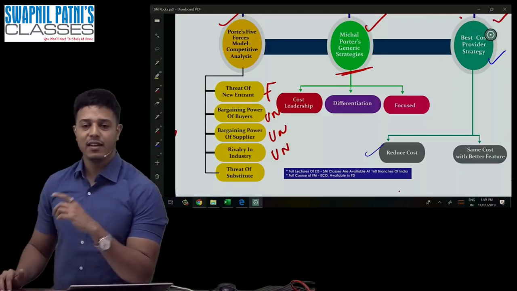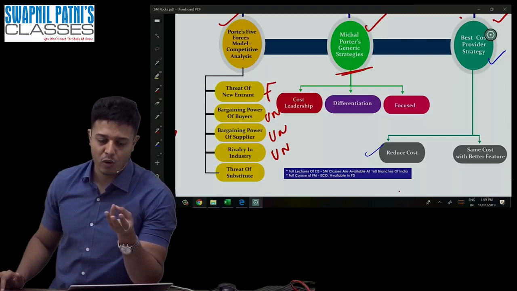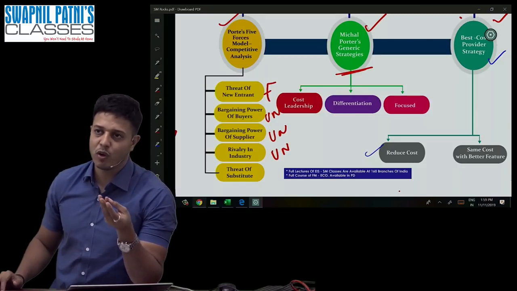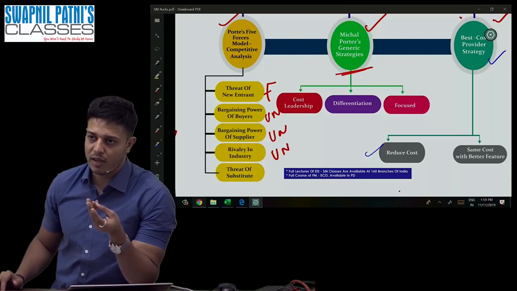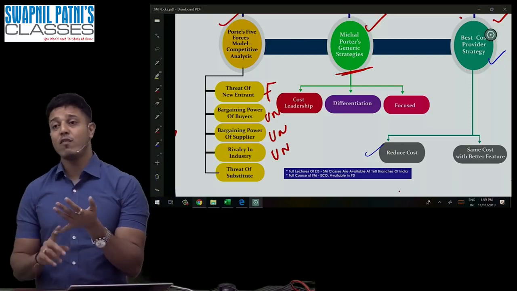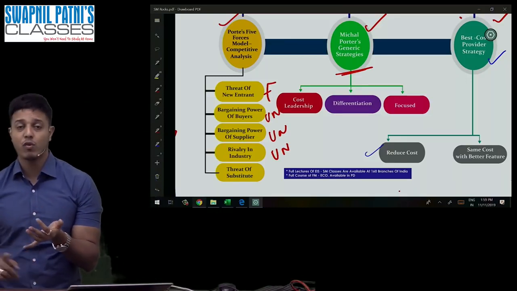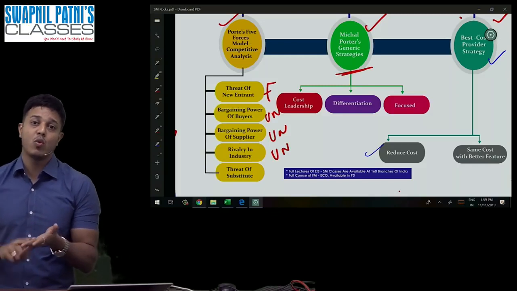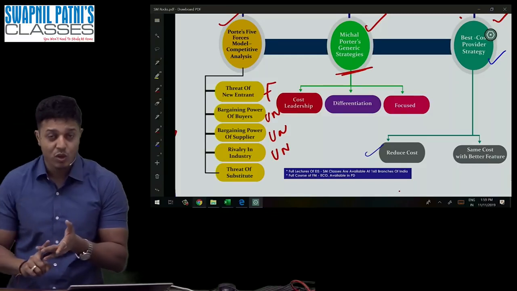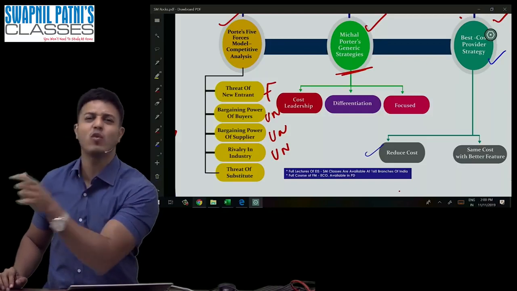And the last point, guys, threats of substitute. Guys, in India, for airline, there are a lot of substitutes, like road. If you cannot travel by road, if you do not want to travel by airline, you have got railway option, you have got road option, you have got water option, you can use your own vehicle, you can use private buses also. So don't you think you will find a lot of substitutes for airline?